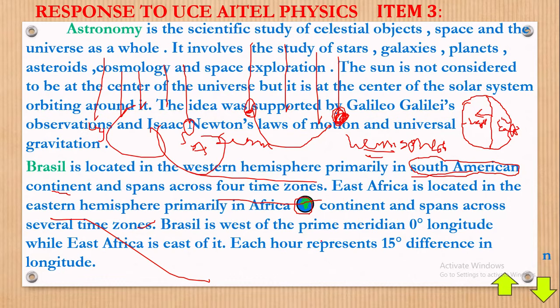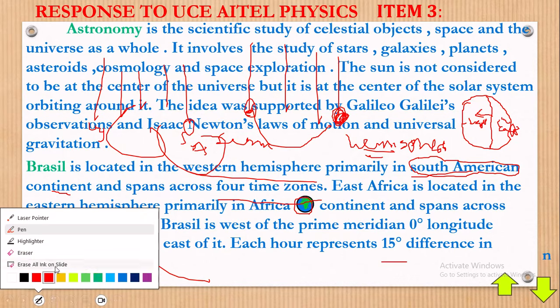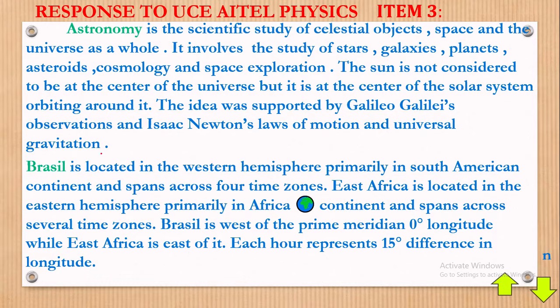So Brazil is west of the prime meridian, 0 degrees longitude, while East Africa is east of it. Each hour represents a 15 degree difference in longitude. I've explained that fully, and what that really means in simple terms. Remember, we have talked about the Earth and space physics. Now we've talked about the difference in time zones. But what do you think brings about what we call the winter seasons, and what brings about the summer seasons? Let's go there.